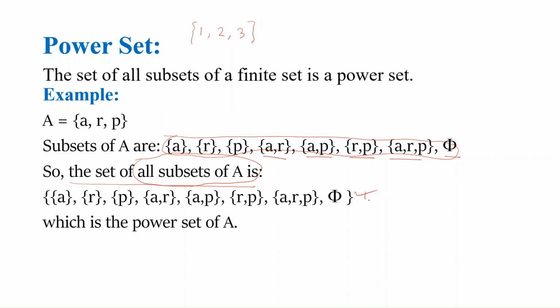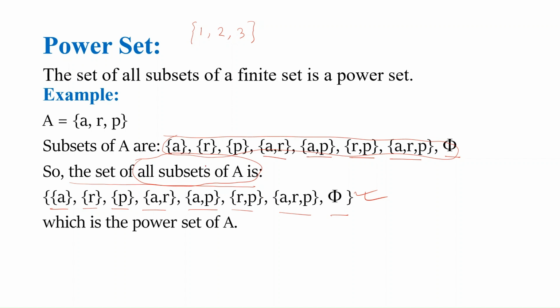So this is the power set of set A because it has all the subsets that can be formed from set A: A, R, P, AR, AP, RP, ARP, and phi.